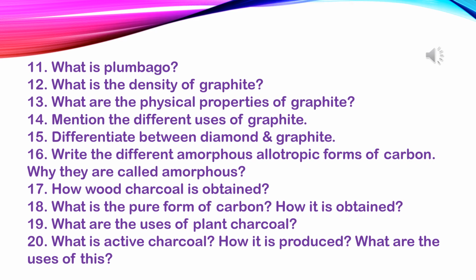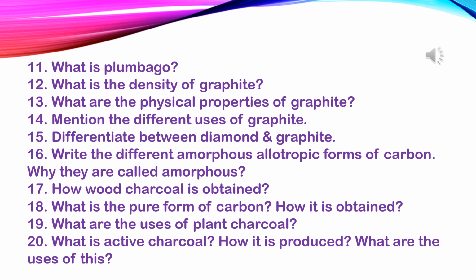Question number 17. How is wood charcoal obtained? When wood is distilled in a closed iron retort, the process is called destructive distillation. Volatile pyroligneous acid and wood gas come out as distillate and the residue obtained is wood charcoal.